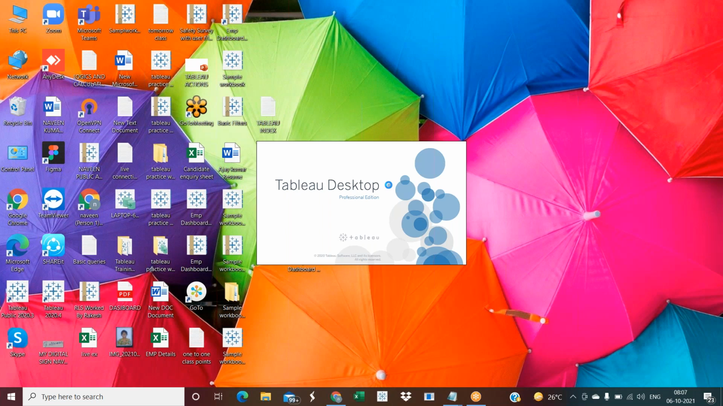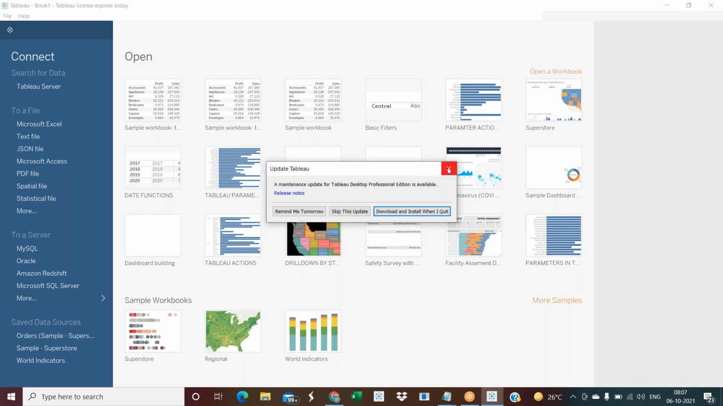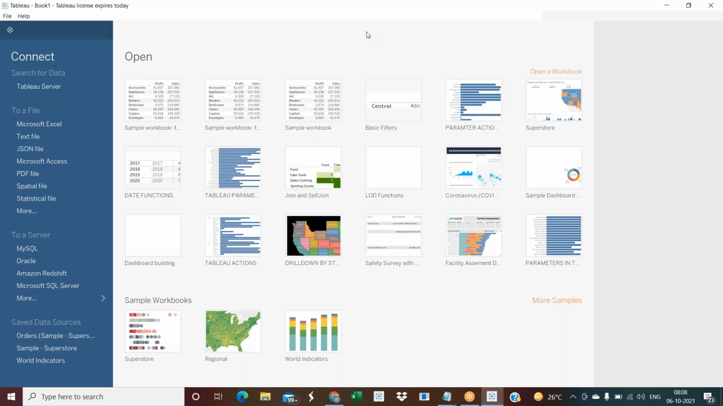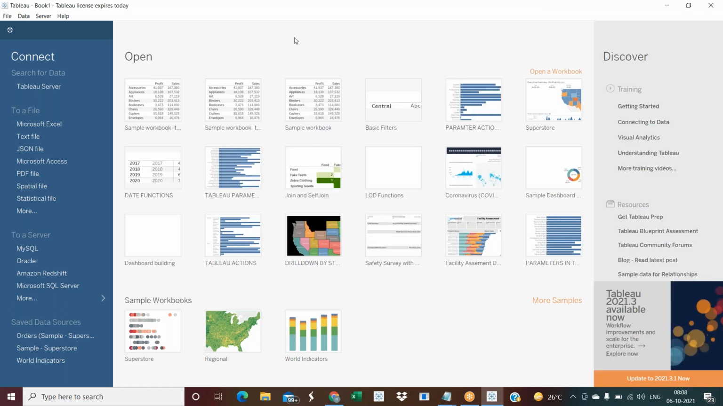But wherever the data is, we are able to connect with Tableau Desktop. I'm just opening Tableau Desktop. Whenever you open Tableau Desktop, this is the first page you are going to see. This is the home page. What are you going to do from here? The first thing you want to do is connect with the data.